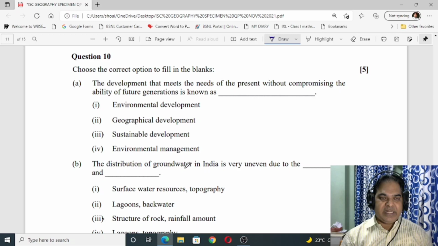Number 10, choose the correct option to fill in the blanks. A, the development that meets the needs of the present without compromising the ability of future generation is known as sustainable development. Number 3.